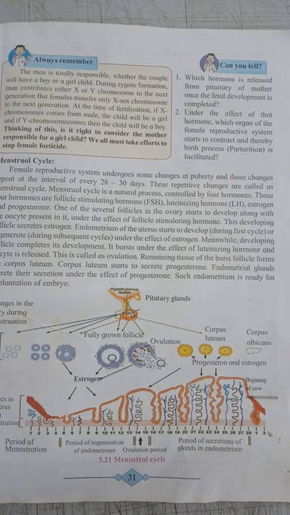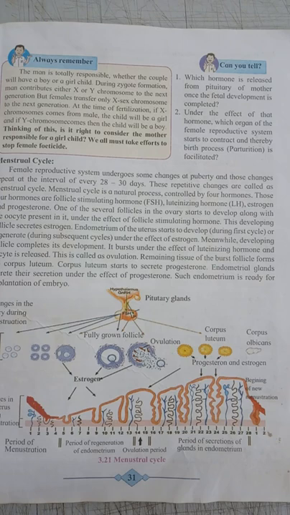So when girls reach the puberty age, some changes take place in the female reproductive system. And these changes are repeated at an interval of every 28 to 30 days. This repetition of changes is called the menstrual cycle.